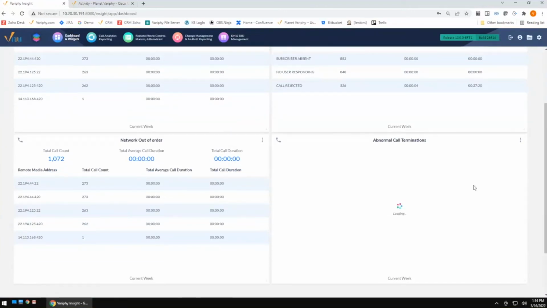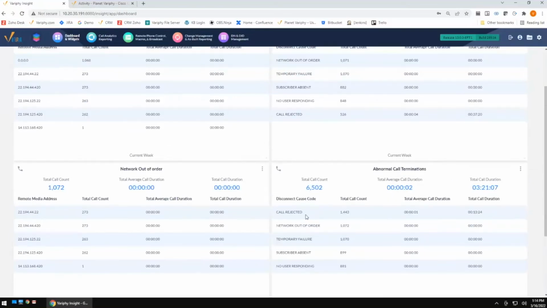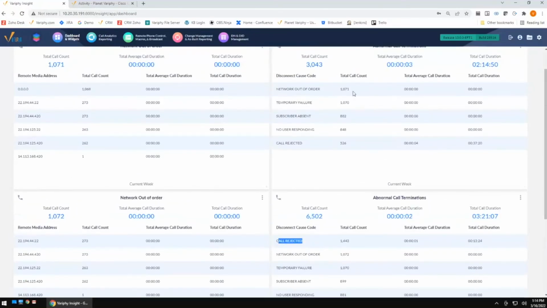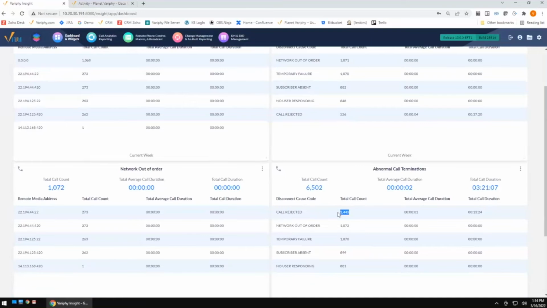And what you're going to see is one of the things that we're going to do now. When a call comes through, and let's say, for example, here we go, perfect. We have call rejected. You'll notice that when we were counting sequences, call rejected showed up 526 times. Why is that? It's because multiple call rejections happened under a single event, or single sequence of events, or a single call. So what we're seeing here are 526 calls that were rejected. What we're seeing here are truly how many times those particular legs or events are being rejected.